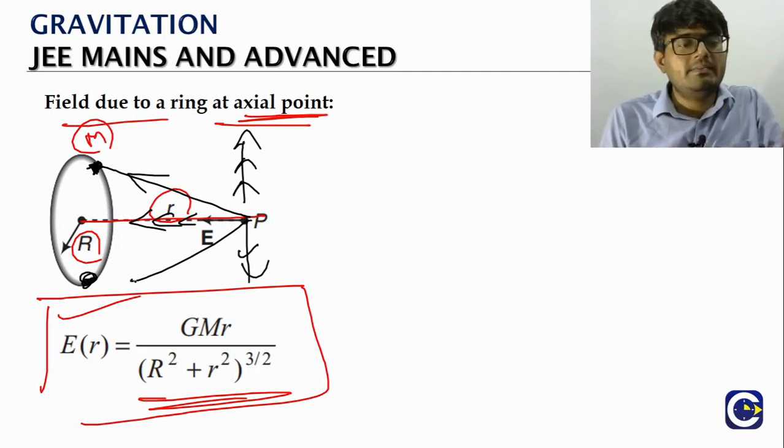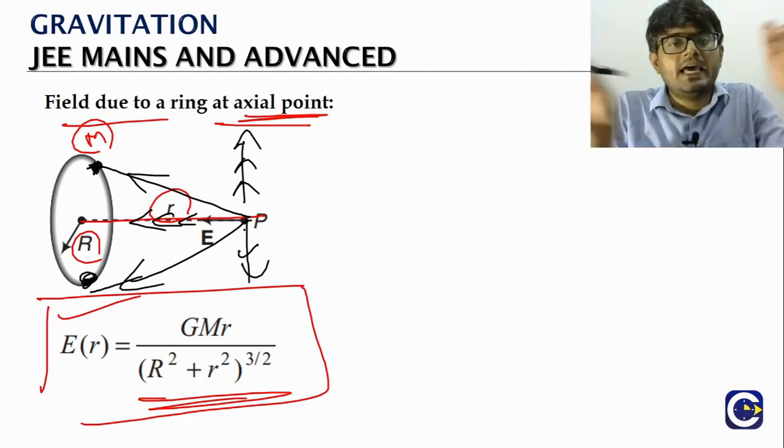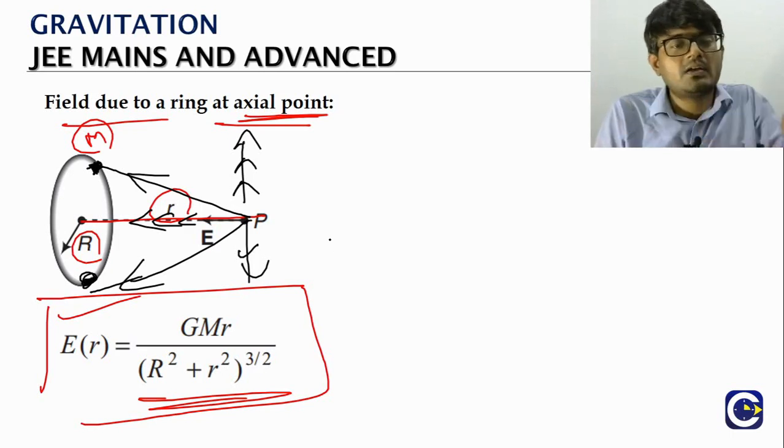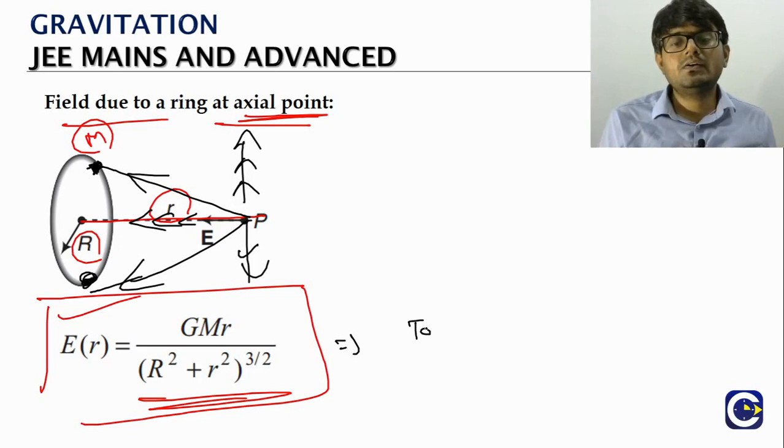Like we can take another element exactly symmetrically opposite. The components perpendicular to the axial line, they will cancel. So net we will have the field which is along the axial line towards the center of the ring.